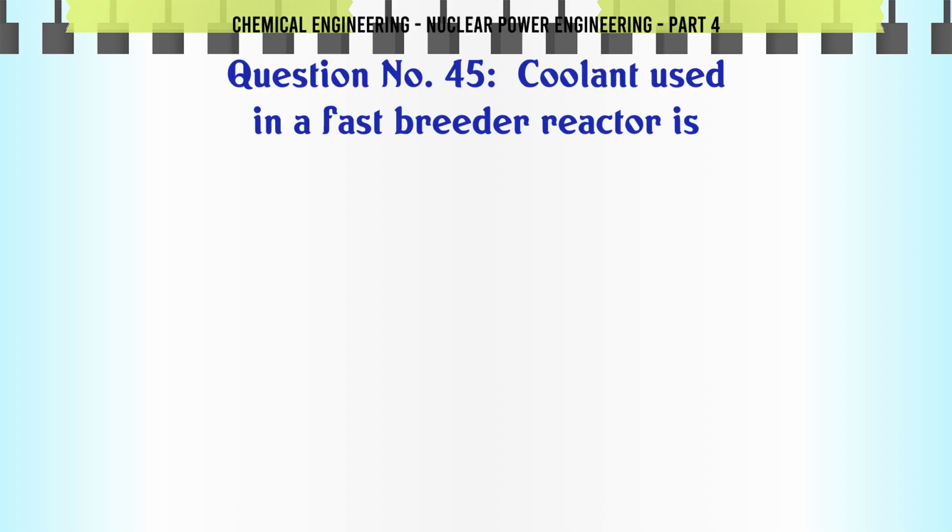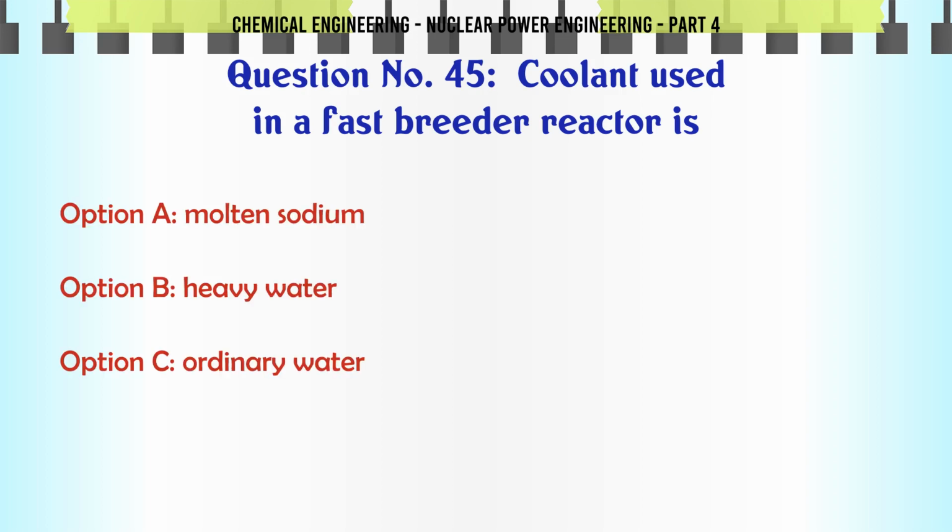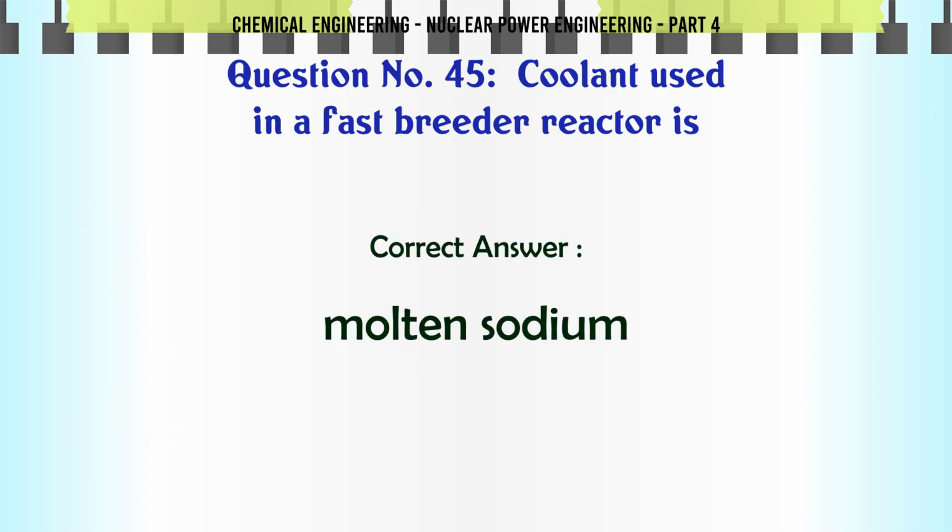Coolant used in a fast breeder reactor is A. Molten sodium. B. Heavy water. C. Ordinary water. D. Helium. The correct answer is molten sodium.